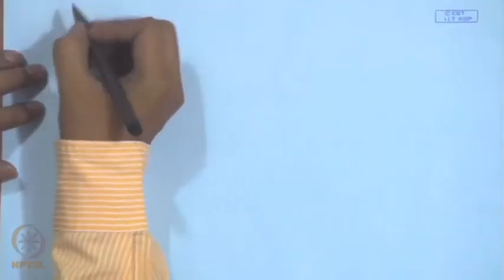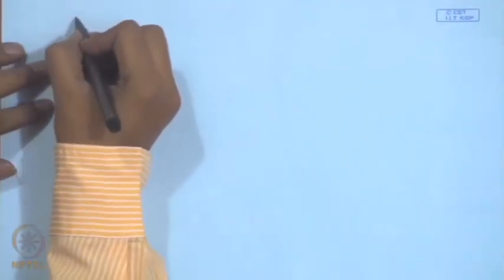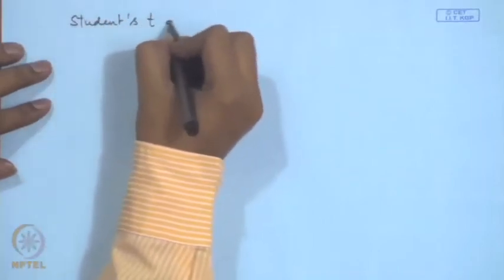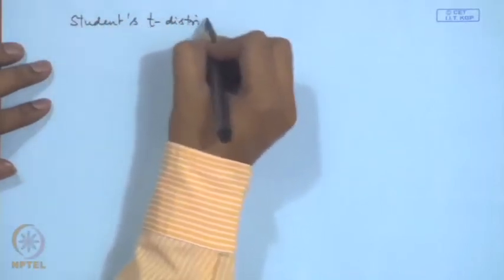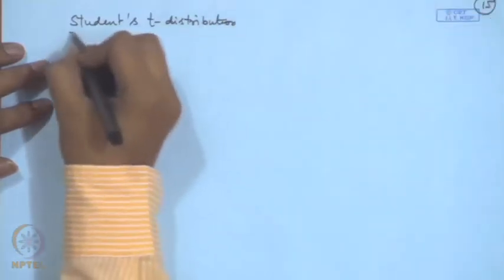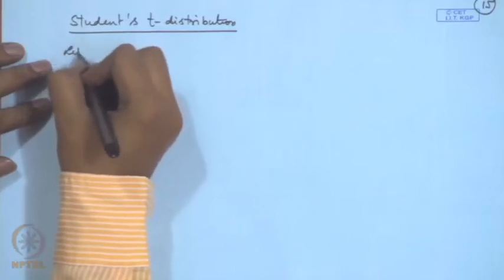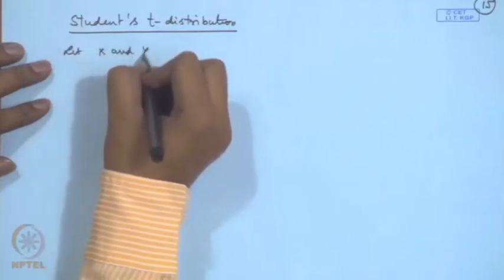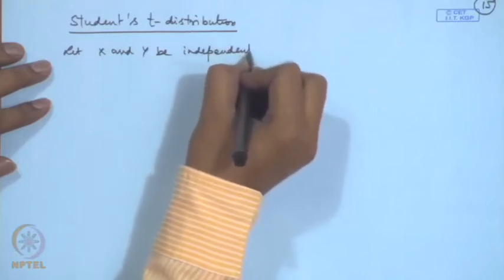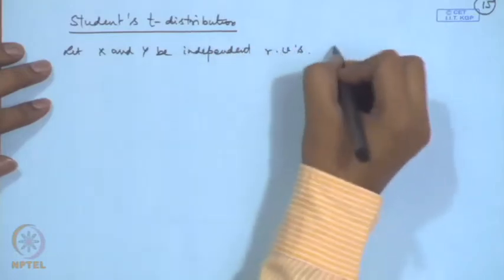We talk about some further sampling distribution. Another one is the famous student's t distribution. Let x and y be independent random variables.